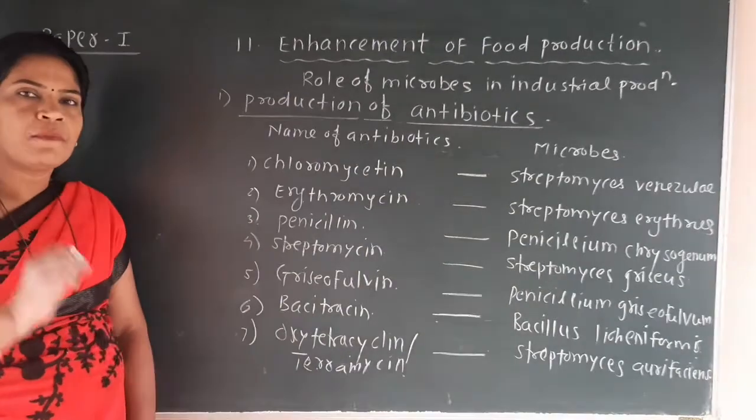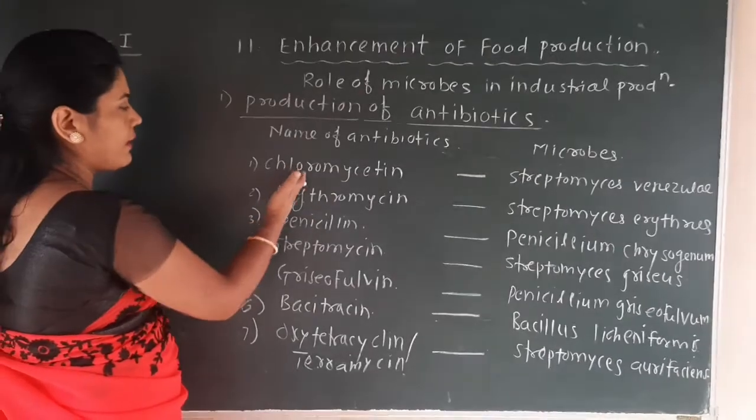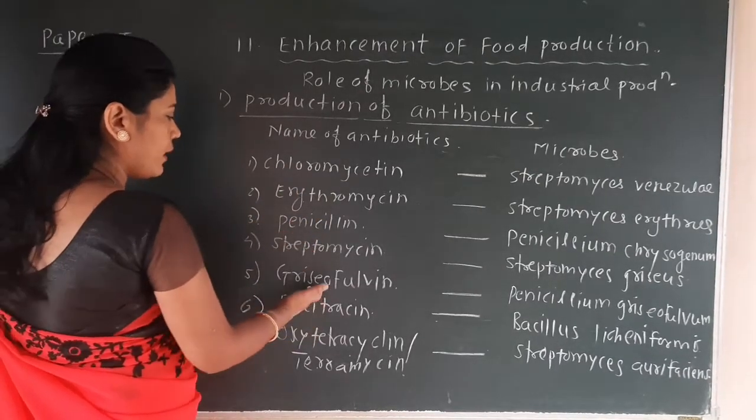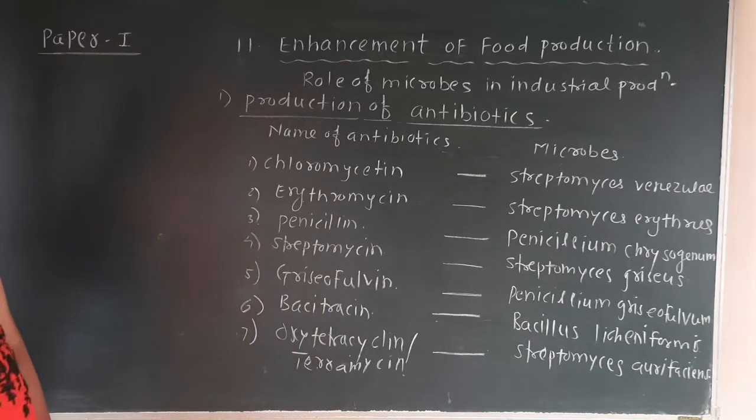So if we see the names of antibiotics, those are chloromycetin, erythromycin, penicillin, streptomycin, griseofulvin, bacitracin and oxytetracycline or terramycin.